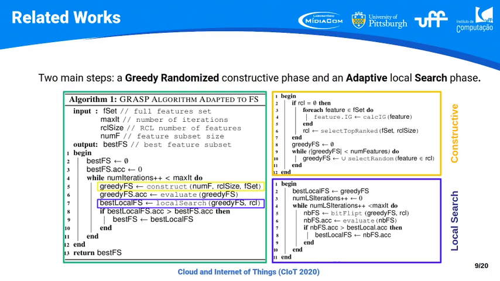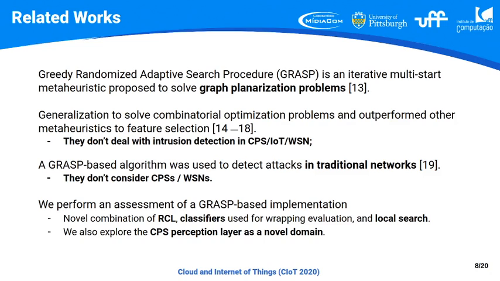So talking about the related works, we have GRASP, our main related work. That's the iterative multi-start meta-heuristic proposed to solve graph planarization problems.